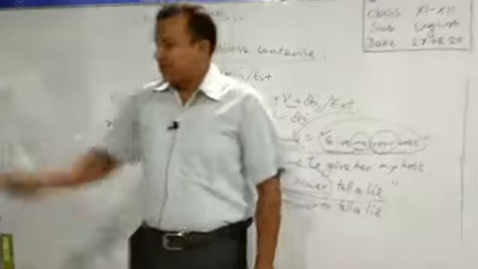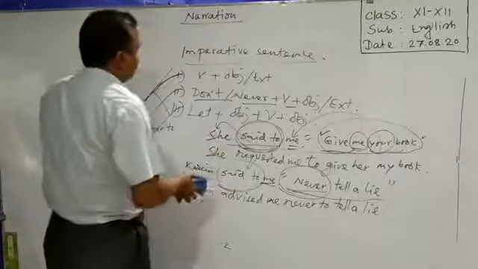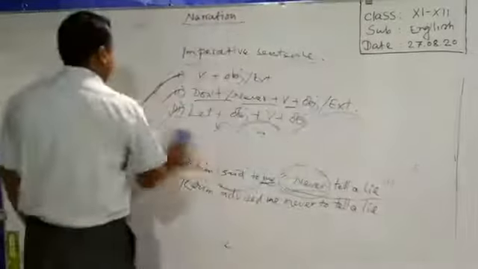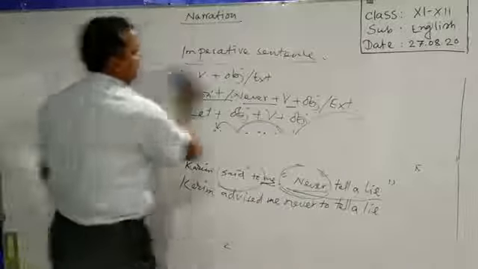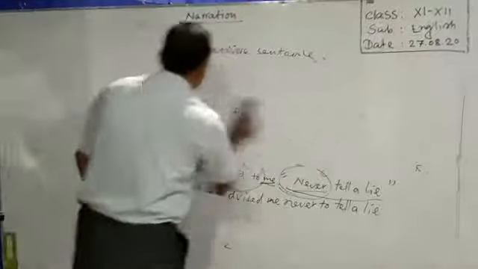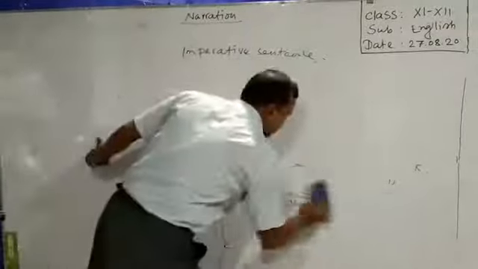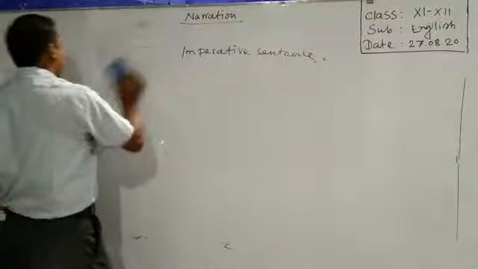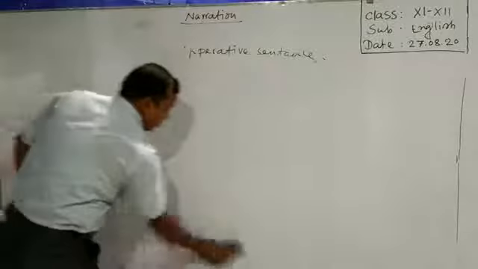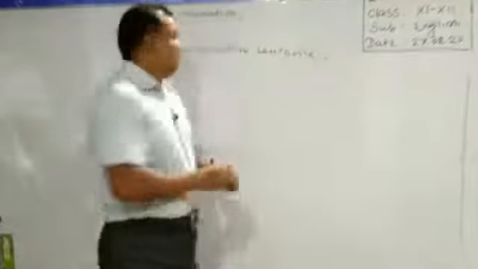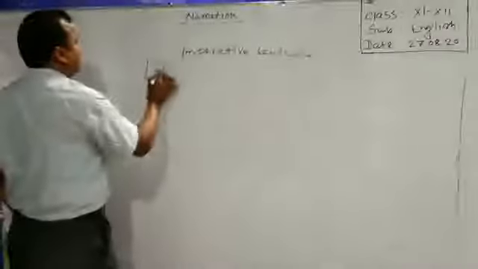Dear learners, now I am going to face let of imperative sentence. Let us, if you get let us, this let us indicates proposal.